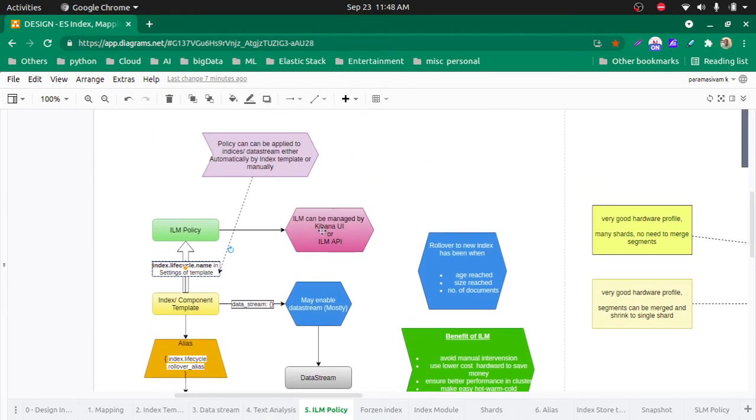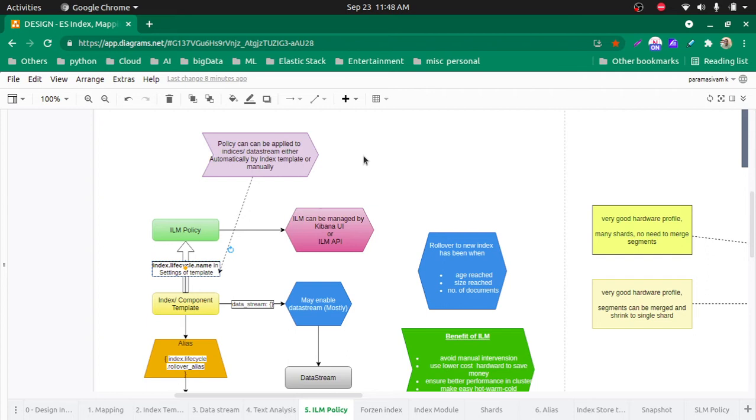Once we apply the ILM policy, ILM takes care of managing our indexes or data streams. The advantage is that we can set a threshold, let's say only 20 MB, or 500 MB, or 50 GB, so every index should have only this much size. Or sometimes we can say how many documents should be in each index. Let's say once 1,000 documents are reached in one index, then just move to another index.